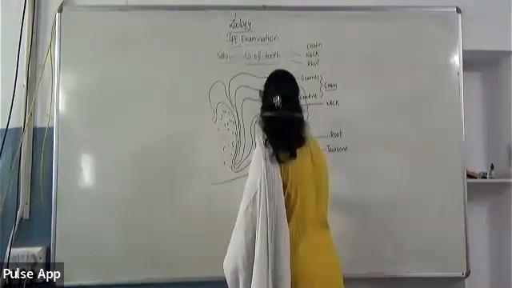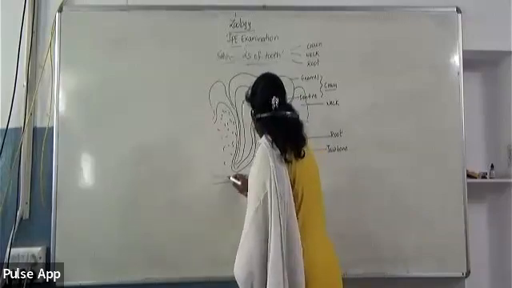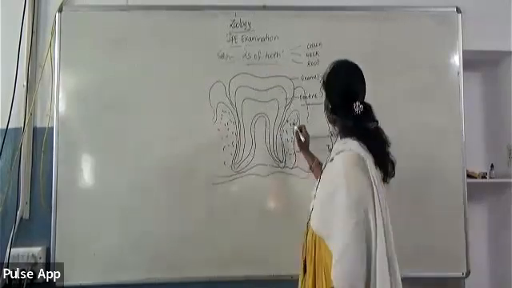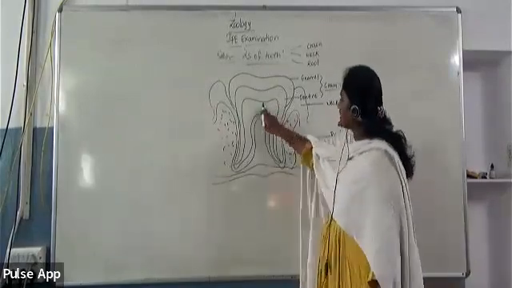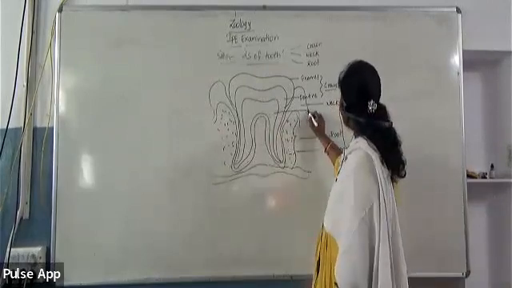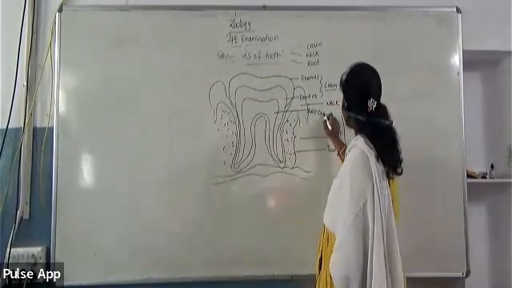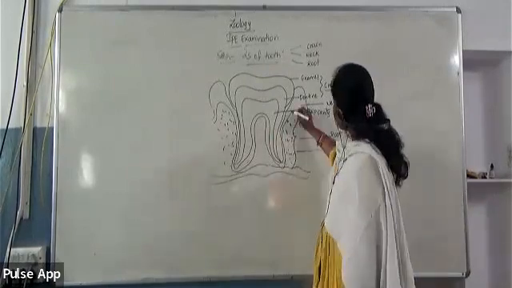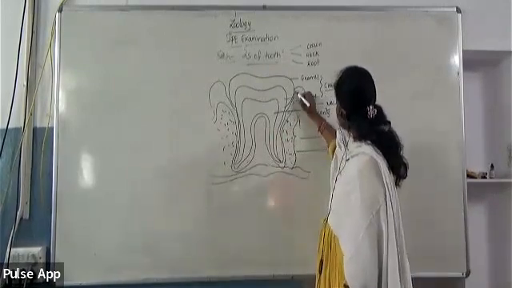And the space present between the neck and root is called pulp. The cavity present inside the pulp is called the pulp cavity. And this portion is the gum.